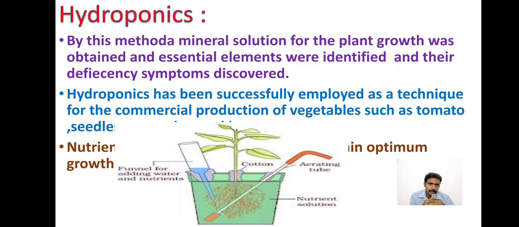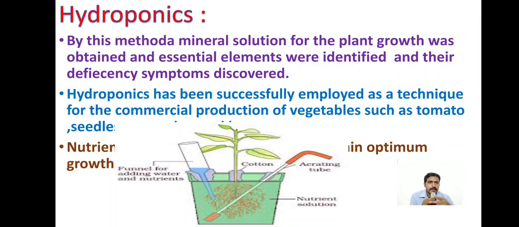Because now we are not using soil, right? We are just using the nutrient solution only. So we can decrease some nutrient content, we can increase some nutrient content, right? By decreasing and increasing, we can observe the plant growth externally and monitor how it's developing and whether it is affected by any disease. So easily we can find out whether, due to a particular nutrient, the plant will be infected by some diseases, right?